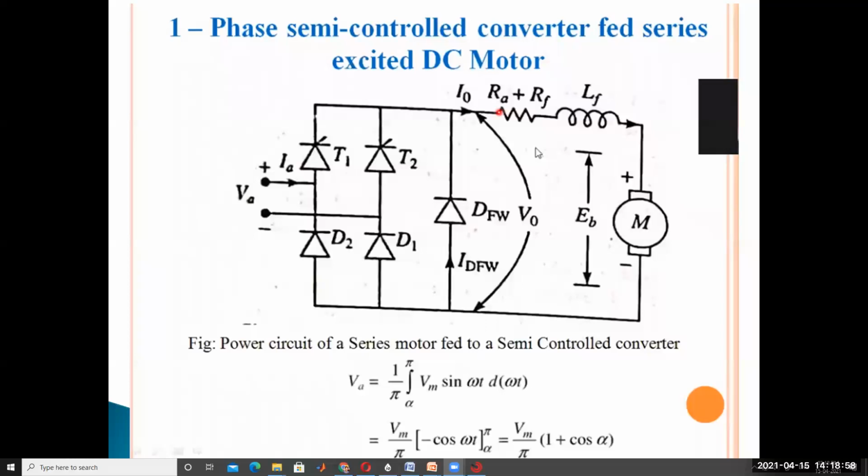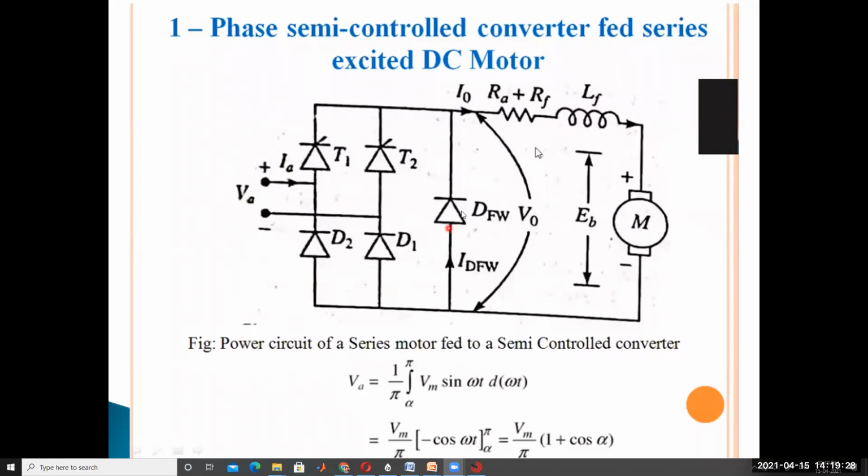So IA is constant and the DC motor is operated from a single phase semi converter, also called a single phase half controlled rectifier. The semi converter consists of two SCRs, T1 and T2, two diodes, D1 and D2, and also one freewheeling diode.